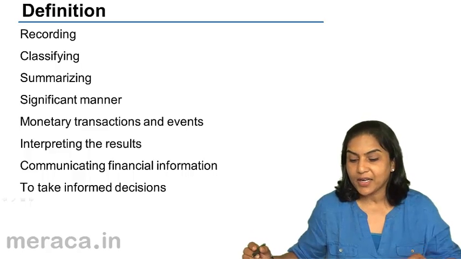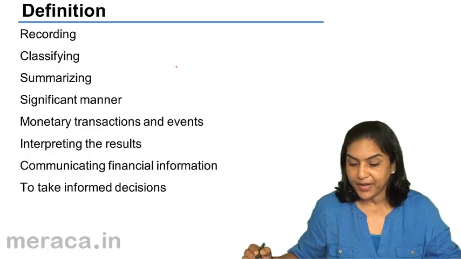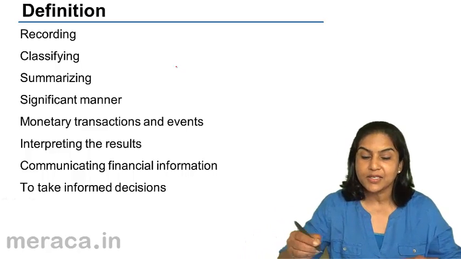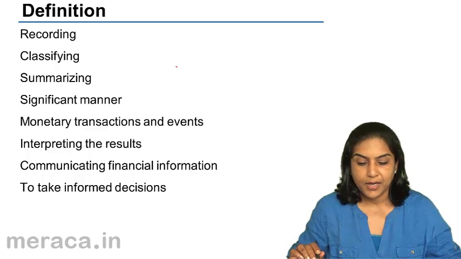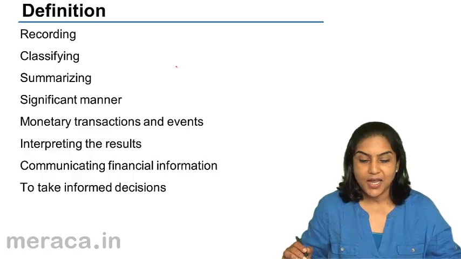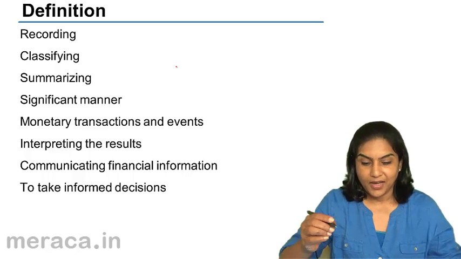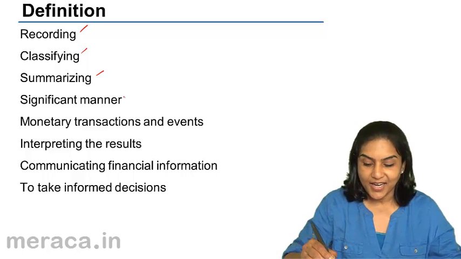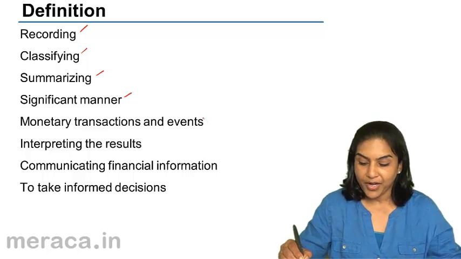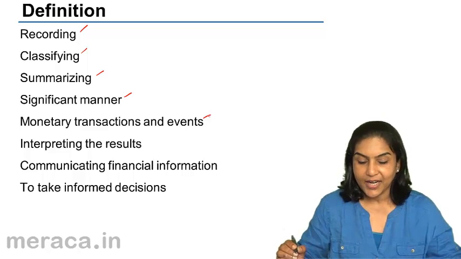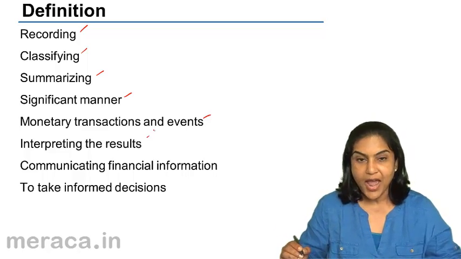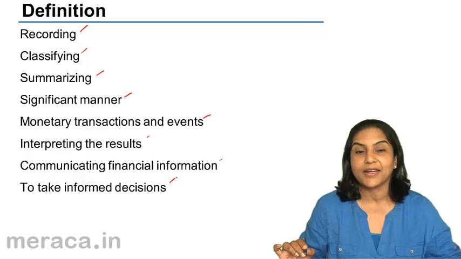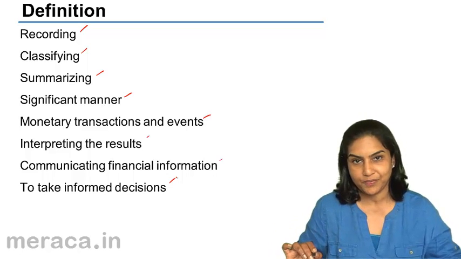Let us look at how accounting is actually defined. Basically, what are the official definitions of how accounting is defined. Accounting, they say, is the art of recording, classifying, summarizing in a significant manner monetary transactions and events, interpreting the results thereof, and communicating the financial information so that the users can take informed decisions.